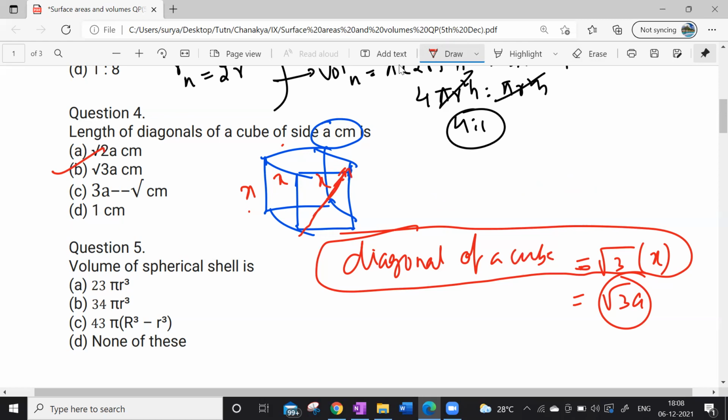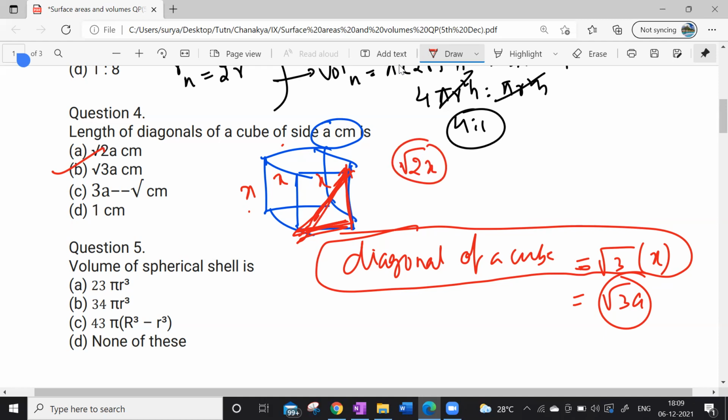See, I can form a right angle triangle here. Guys, today I can't write this properly actually. One second. Diagram I'm not able to draw properly. So by using Pythagoras theorem, I can write this as what? Face diagonal is equal to root 2 times of x. I'm taking x, right? Yes.